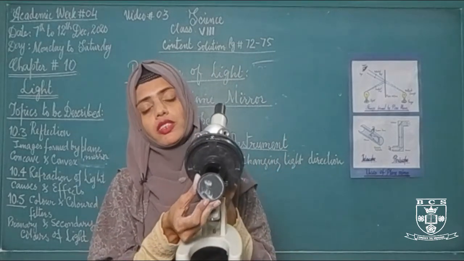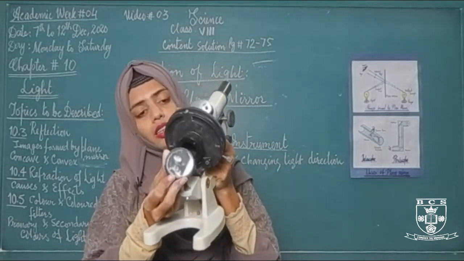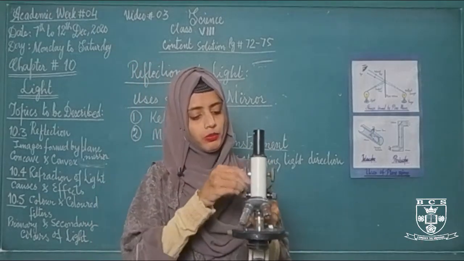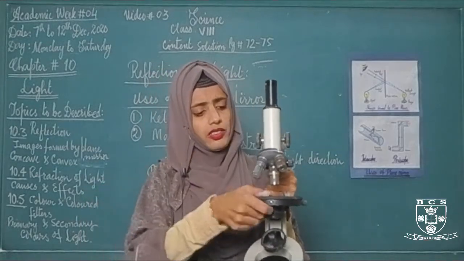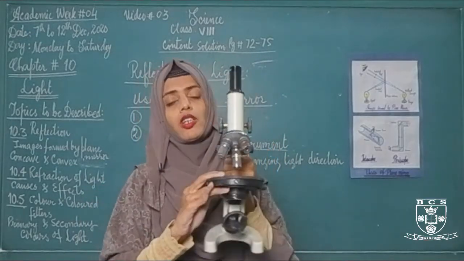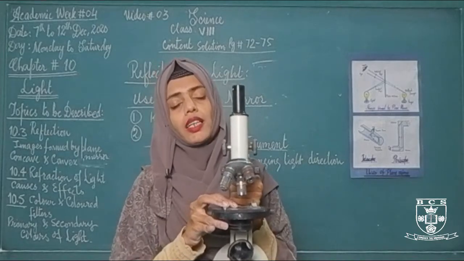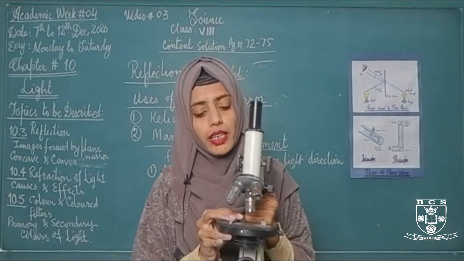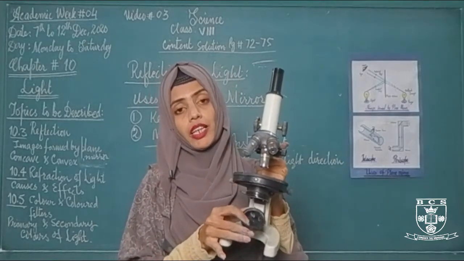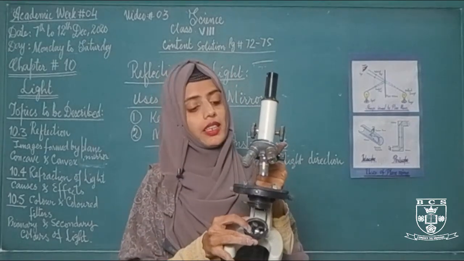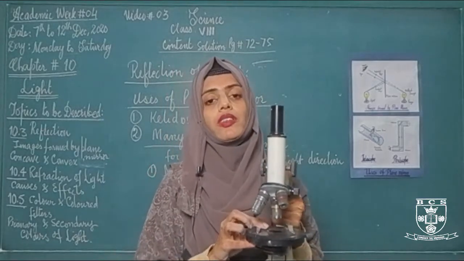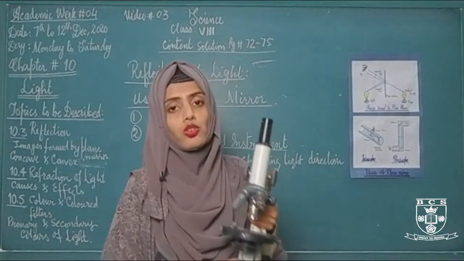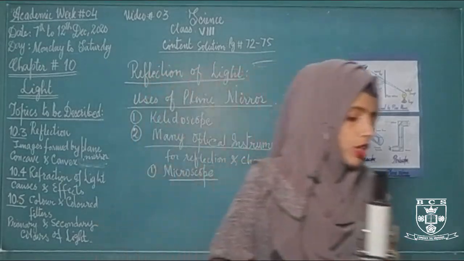Why do we use this reflective plane mirror in this microscope? On the stage where we place the specimen, there is a hole where a transparent glass is present. On this transparent glass we place the specimen slide, and when we set this reflective mirror to reflect the light, it will pass through this transparent glass, and we can see the object or the specimen through the lenses clearly. So this is the use of plane mirror in microscope.